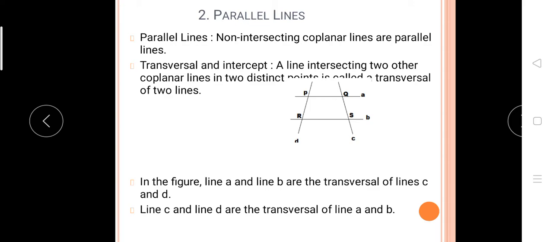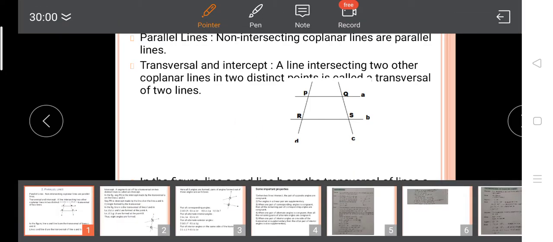Then what is transversal? A line intersecting two other coplanar lines in two distinct points is called a transversal of the two lines. Two distinct means in two different points.